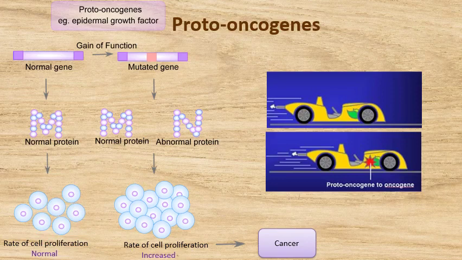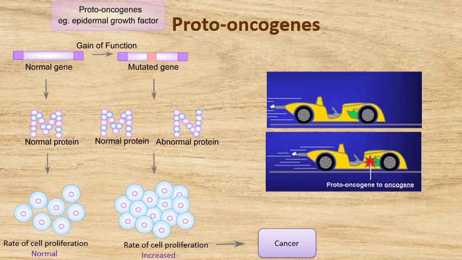When proto-oncogenes are mutated, they will be converted into oncogenes. Do you know what's meant by onco? Onco means cancer. So, oncogenes can convert the normal cells into cancer cells.